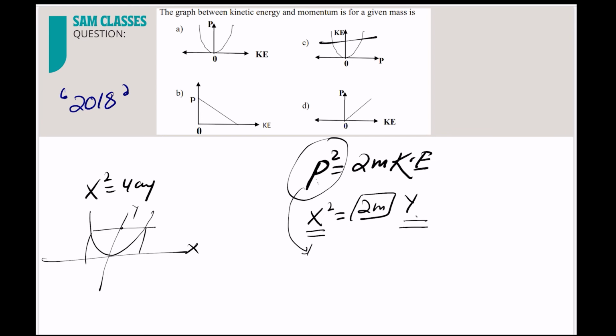Plus one momentum and minus one momentum both will give the same value of kinetic energy. Because if I take momentum as 1 and square it, that gives the same kinetic energy, and if I take momentum as minus 1 and square it, that also gives the same. So you can understand logically that two values of momentum give one value of kinetic energy. See how easy the questions are.